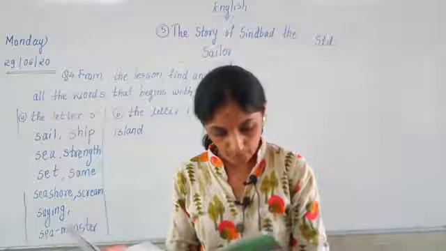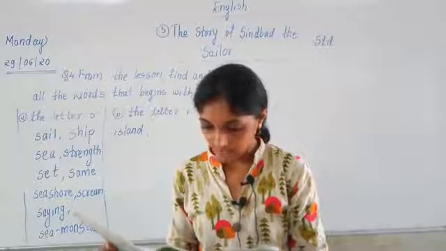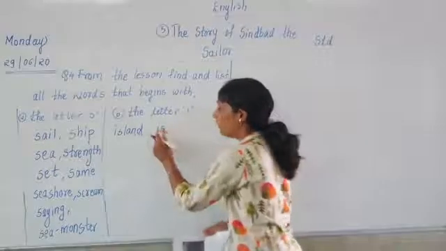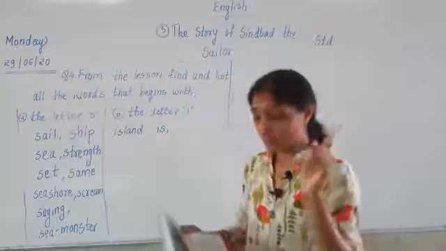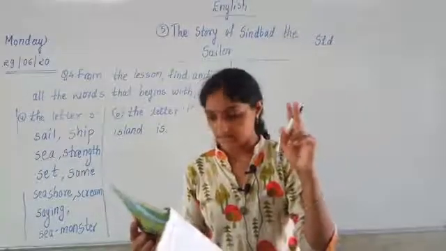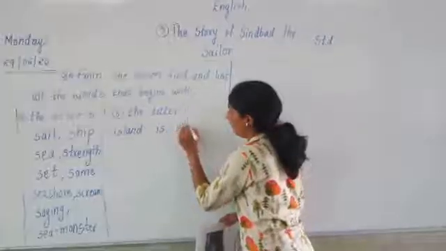There is one word which starts with I. Is. Yes, is. I-S, is. This is a two letter word, but it is a word. Correct or not? It is having only two letters, but it is a word. Into. I-N-T-O. Into.